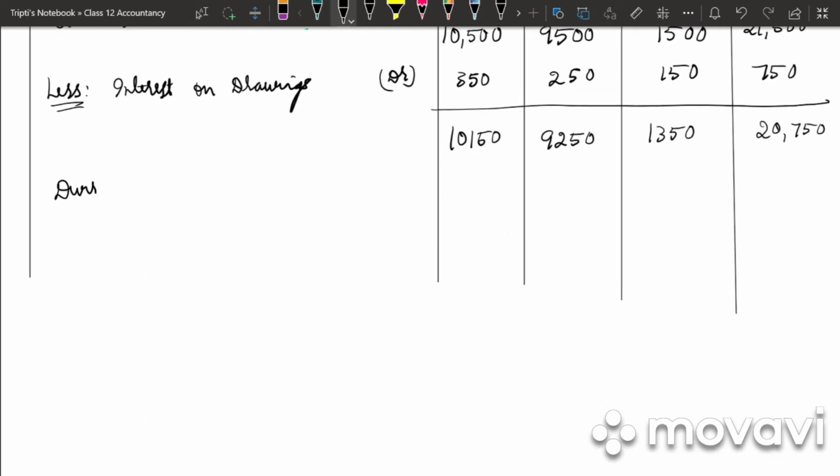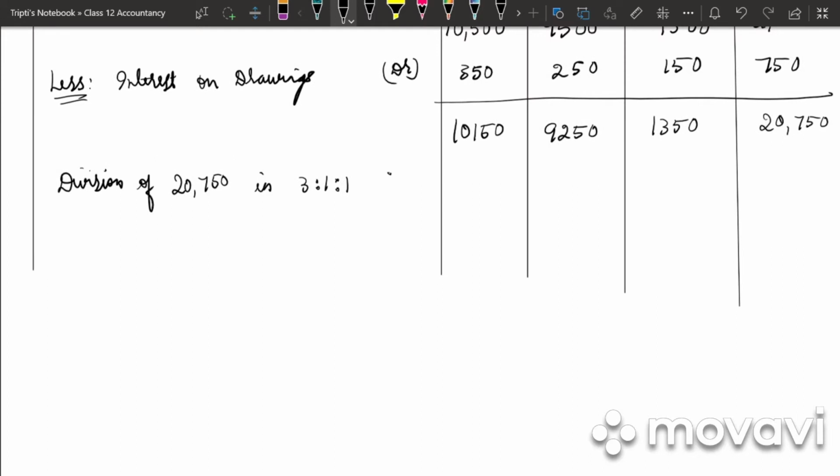After that, we will have division of 20,750 in what ratio? 3:1:1. So 20,750 into 3 by 5, that is 12,450. 20,750 into 1 by 5, 4,150, 4,150.